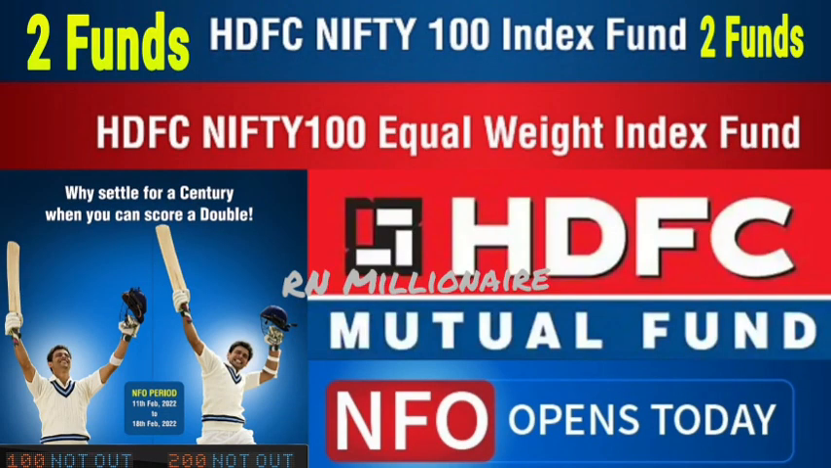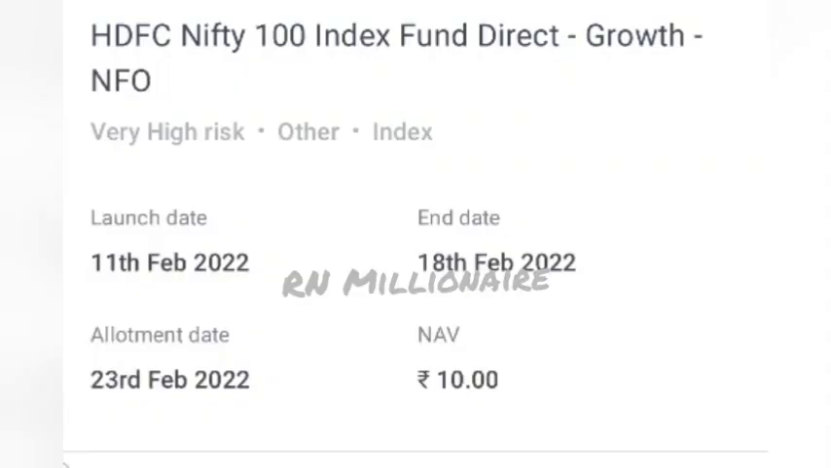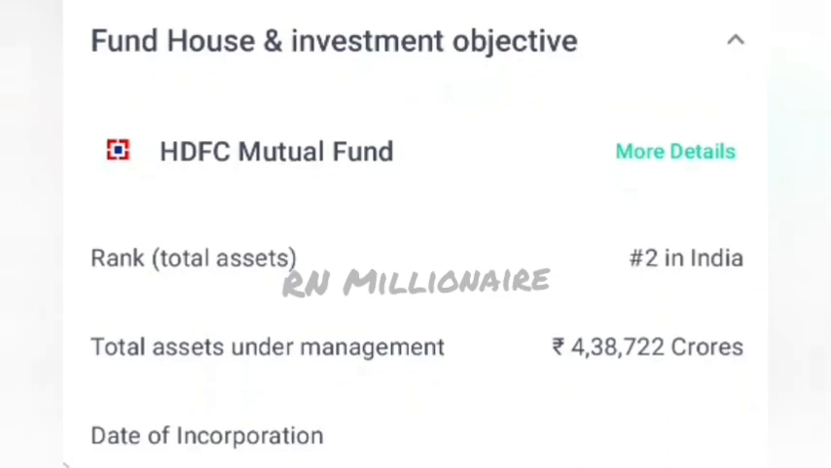HDFC Mutual Fund has introduced two new mutual funds in the same category, that is HDFC Nifty 100 Index Fund and HDFC Nifty 100 Equal Weightage Index Fund. The new fund offer starts from today, 11th February 2022, and ends on 18th February 2022, and the allotment date is 23rd February 2022. During this offer period you can buy a unit at 10 rupees.